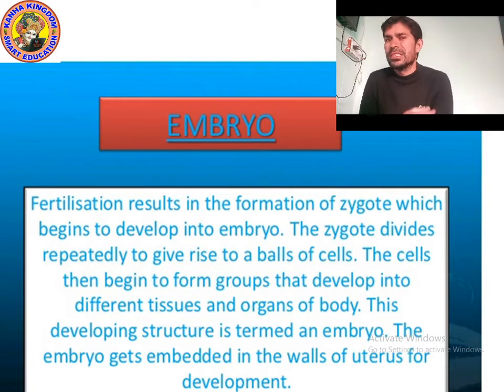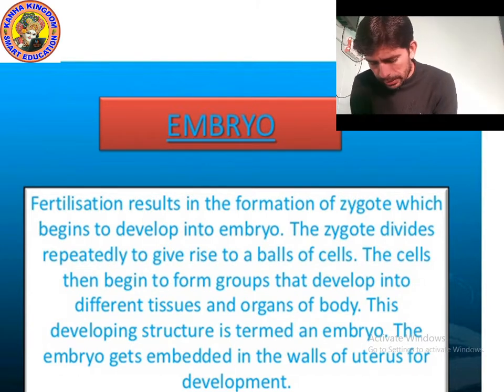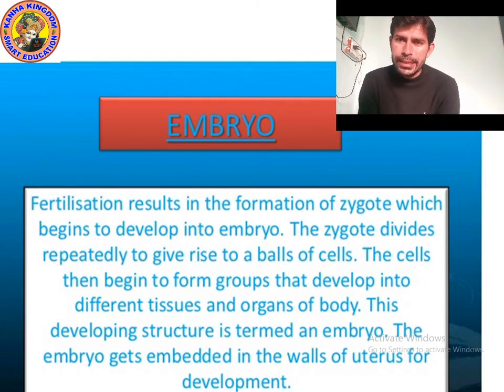Okay, so this is the process. Step number 1, the zygote divides and forms a ball of cells. Step number 2, the cells form groups and develop into tissue.